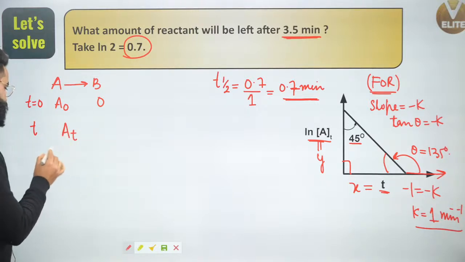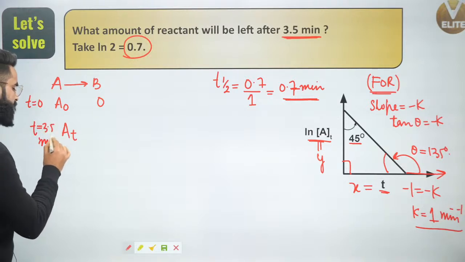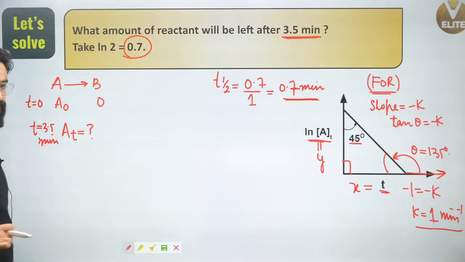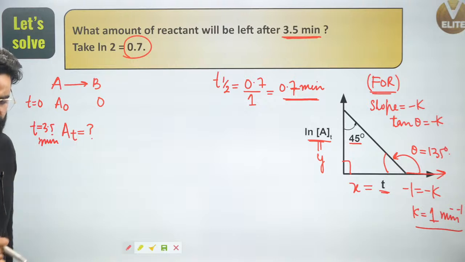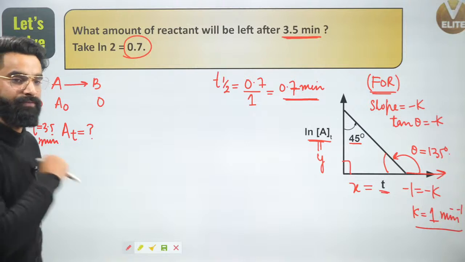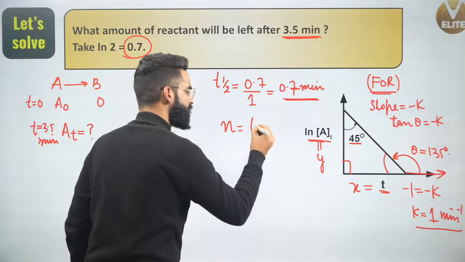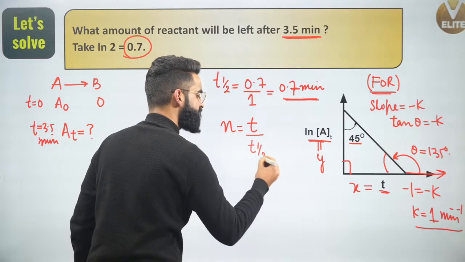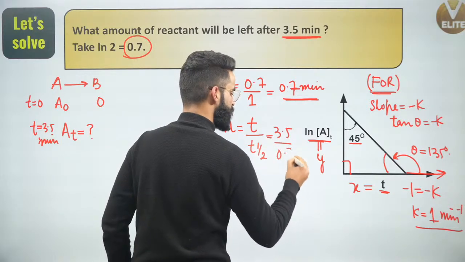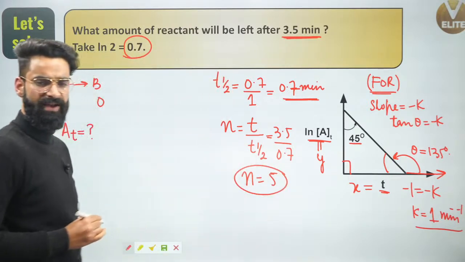Yes, and now what am I supposed to calculate? I'm supposed to calculate, after 3.5 minutes, what is going to be the concentration of reactant left? So I need the value of At after 3.5 minutes. First thing I'll be checking is how many half-lives 3.5 minutes means. The number of half-lives is given time divided by half-life. Given time is 3.5, divided by the half-life, that is 0.7. So the n value you got is 5. Correct? Number of half-lives is 5.